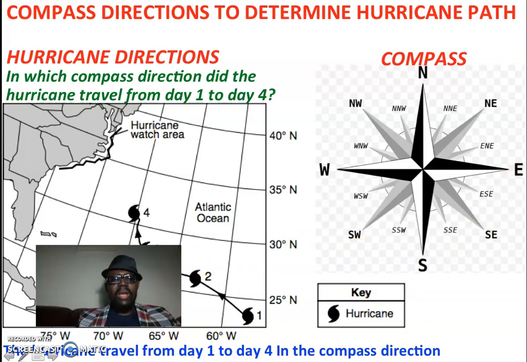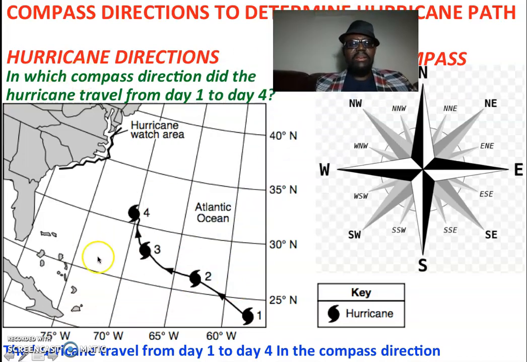Here we are looking at hurricane directions, from day 1, day 2, day 3 through day 4. The question is, in which compass direction did the hurricane travel from day 1 to day 4?